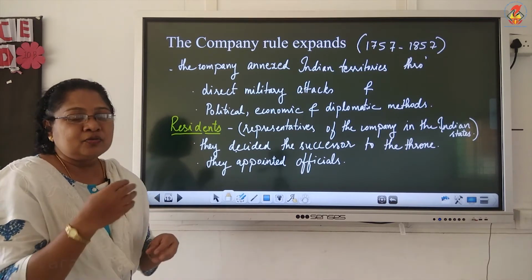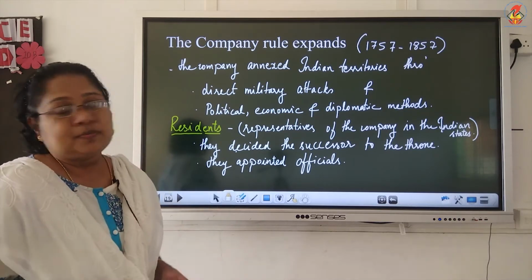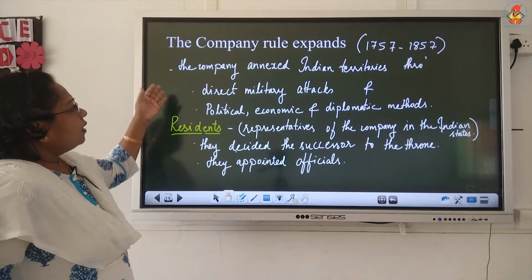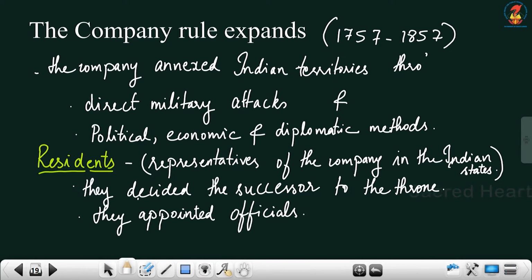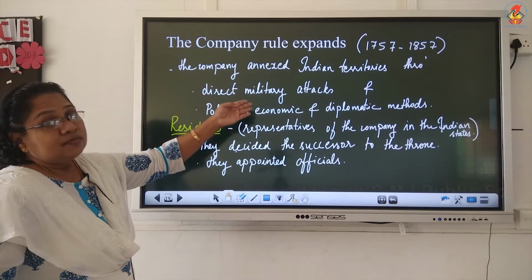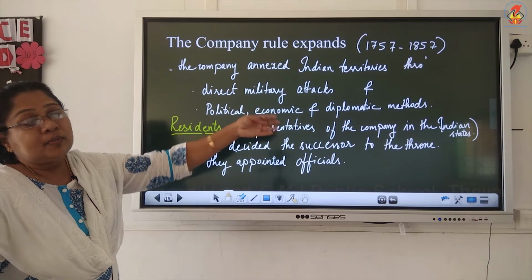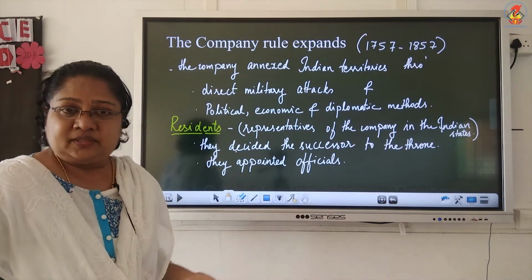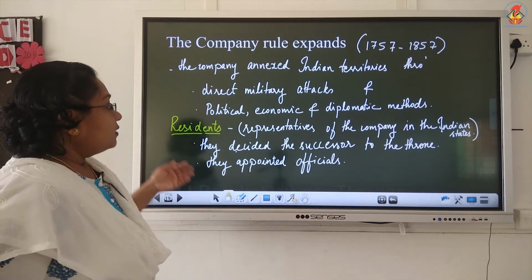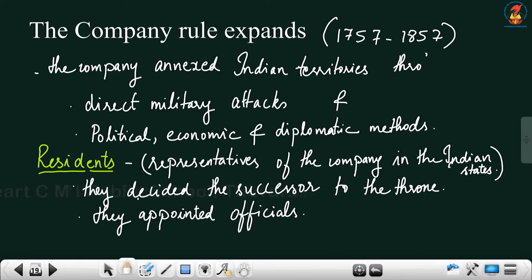Now they began to use so many different tricky ways to capture the places. So the company annexed territories through different methods. They were very brilliant, very shrewd. So in certain places, when the rulers were so strong, they conquered the territory by direct military confrontation. And in certain places they interfered in the political affairs and captured the nation.